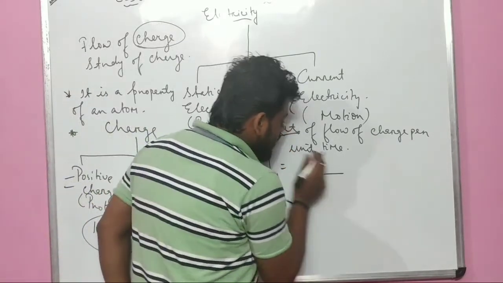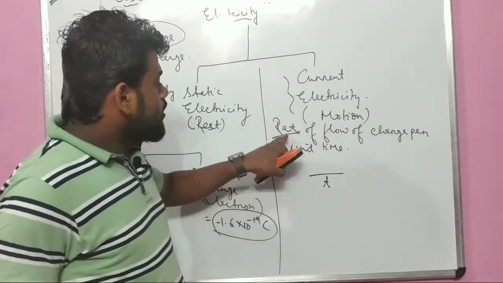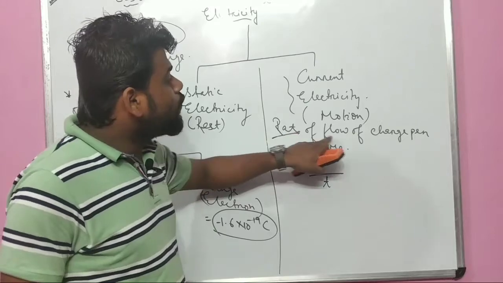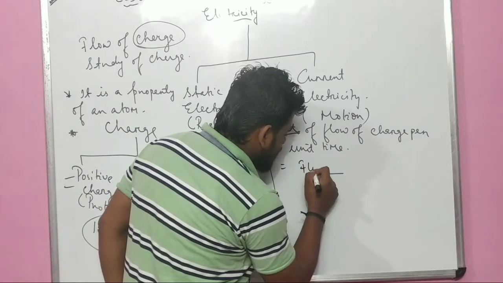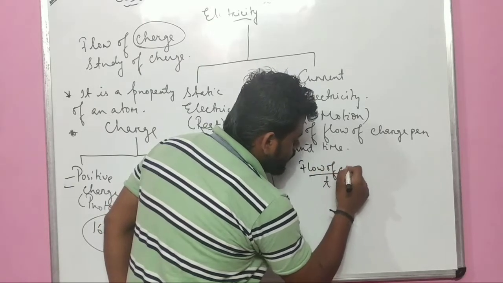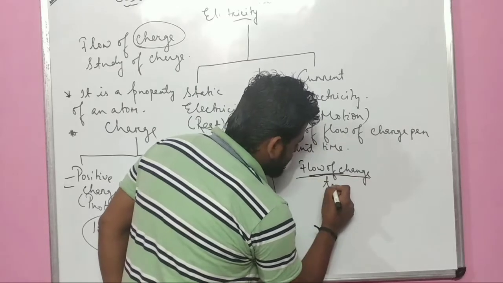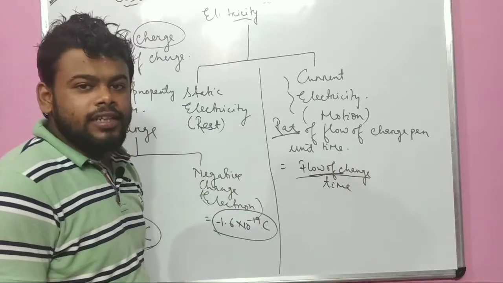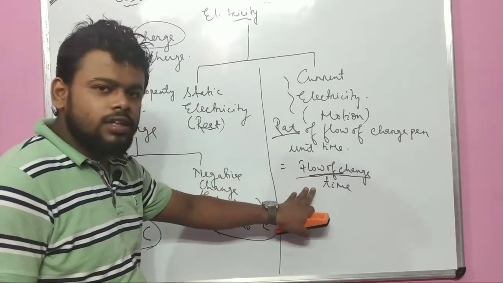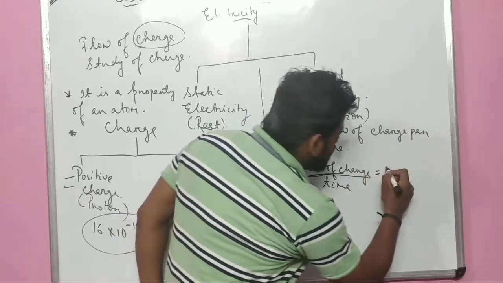That means if the word rate is asked, you can directly write t. So we get: rate of flow of charge per unit time. From the definition we got this, and I can also write it this way: charge upon time.